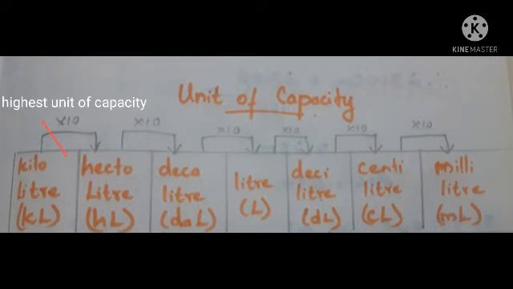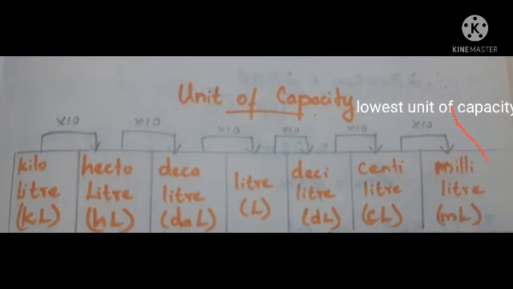We know that kiloliter is the highest unit of capacity and milliliter is the lowest unit of capacity, and liter is the basic unit of capacity.